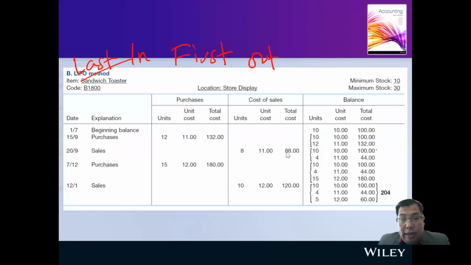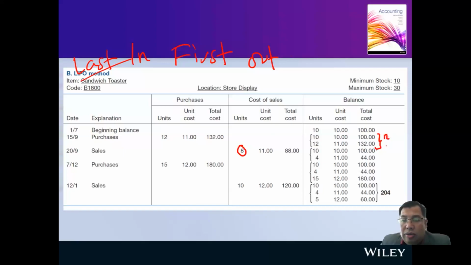Let me explain again about last in, first out. Under this method, we need to take out the last stock that came into our warehouse. So when we sell 8 units of this toaster to our customer, we need to choose which stock we should take out. We have 2 options. This is the old one, and this is the new one.